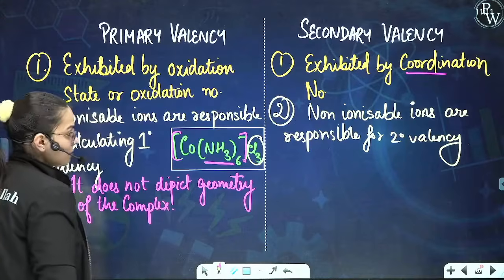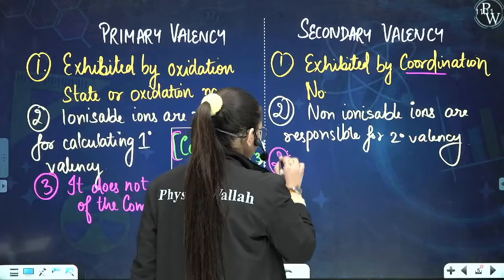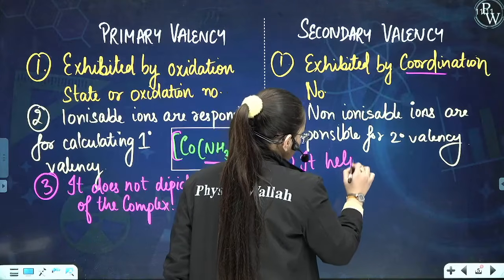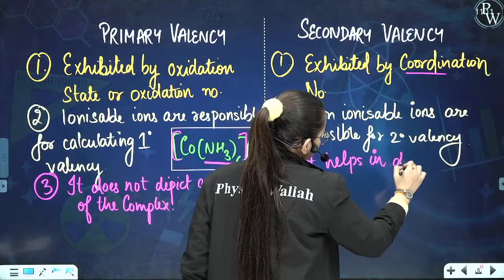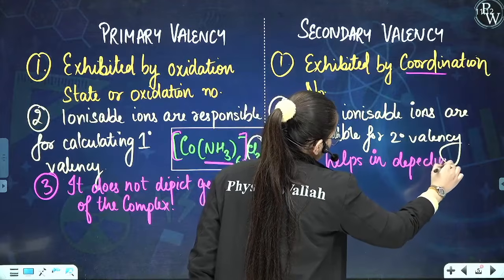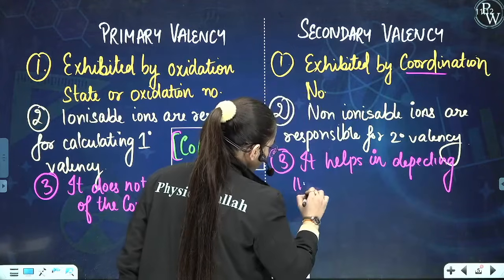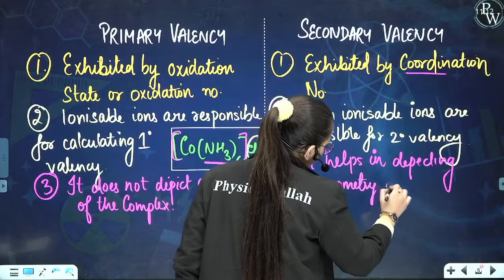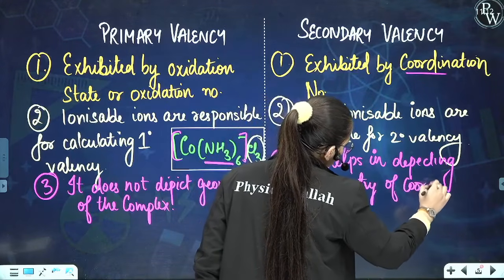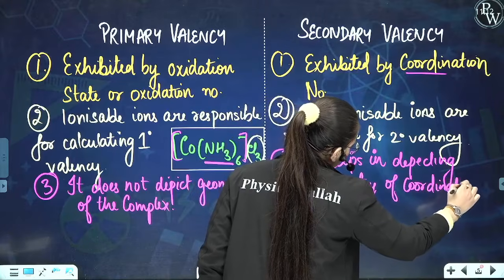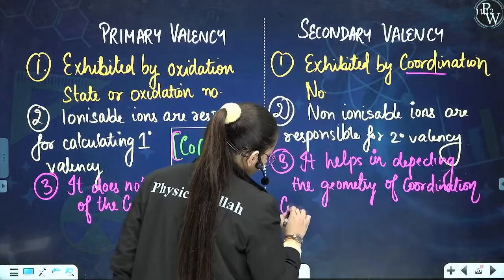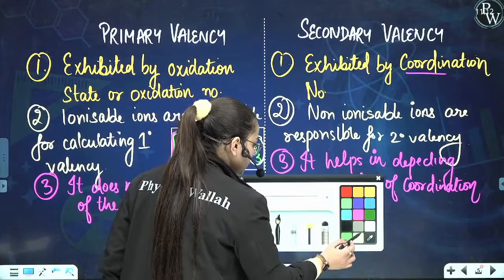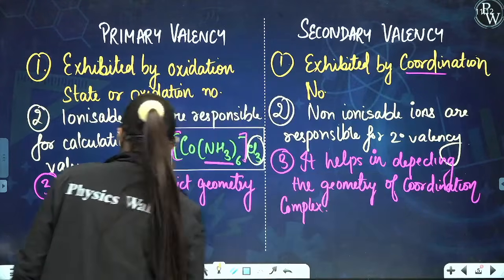Secondary valency helps in depicting the geometry of the coordination complex.